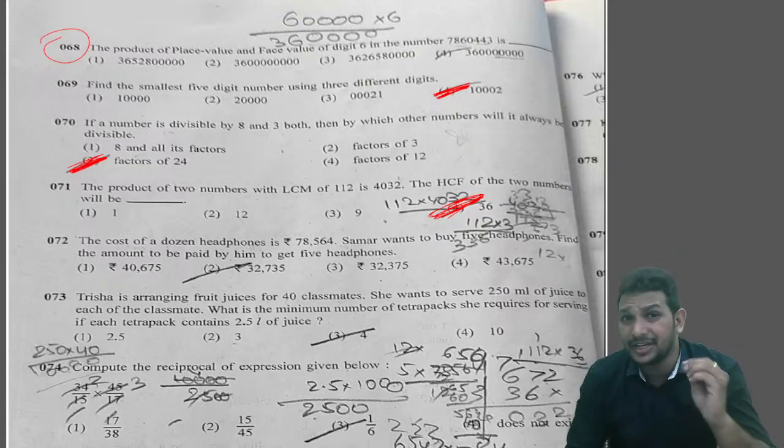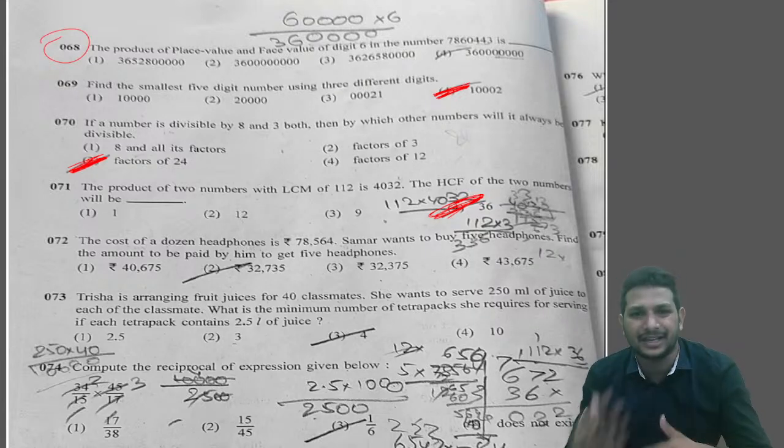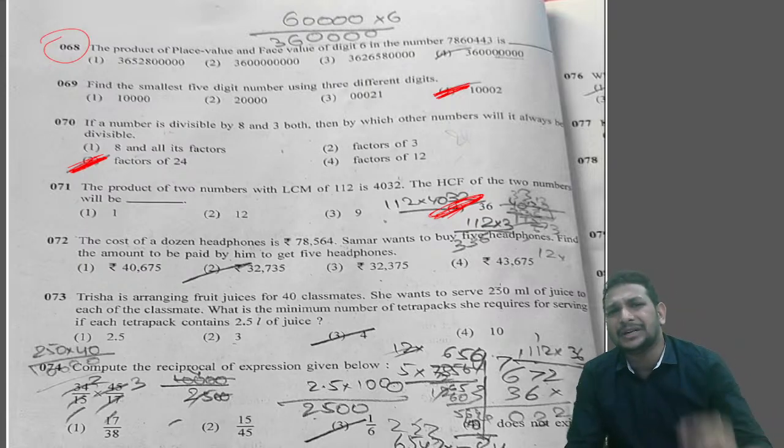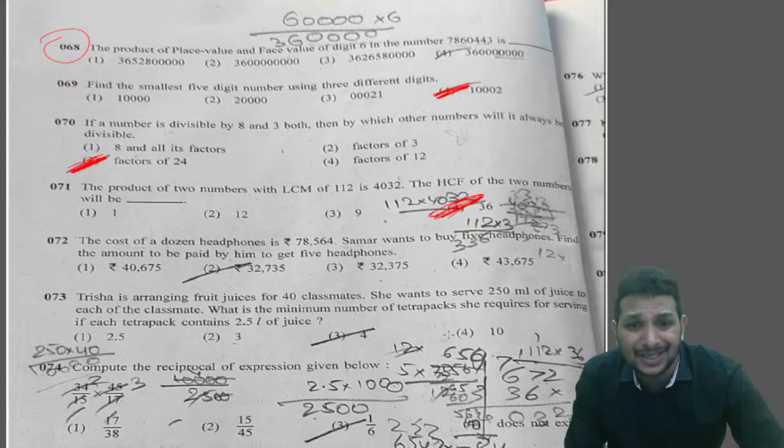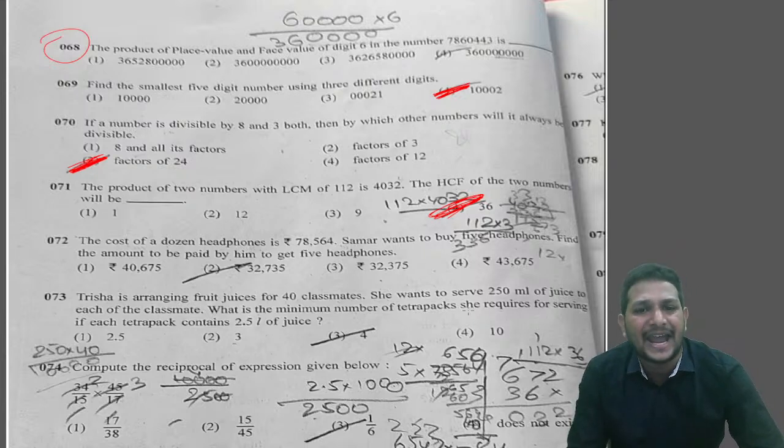All keywords are very important, which we keep on using here, right? 1 dozen is nothing but 12 articles or 12 products, whatever. 12 headphones together cost 78,564. But Sameer wants to buy only 5 headphones. We need to find the amount he has to pay for 5 headphones.